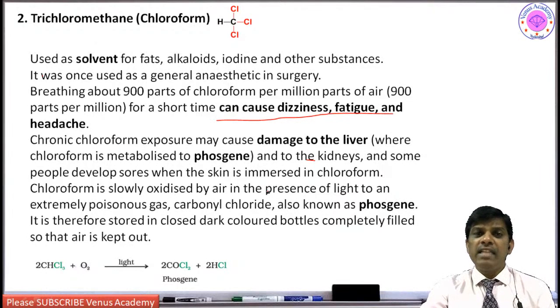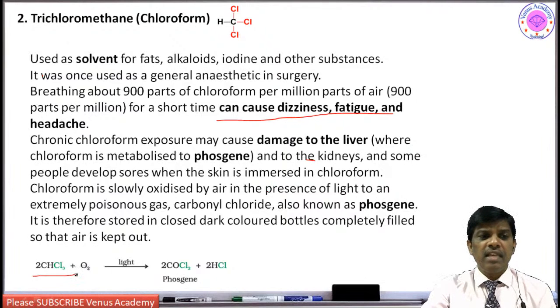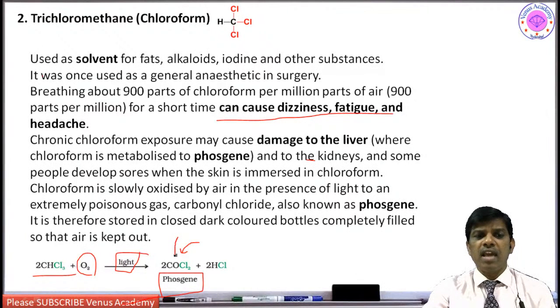However, why is it banned? Because the chloroform is going to react with oxygen in presence of light. It is going to form the highly poisonous compound phosgene. This phosgene is a very highly poisonous gas. So this poisonous gas is going to make you die, right?